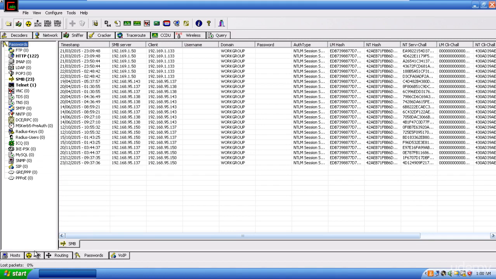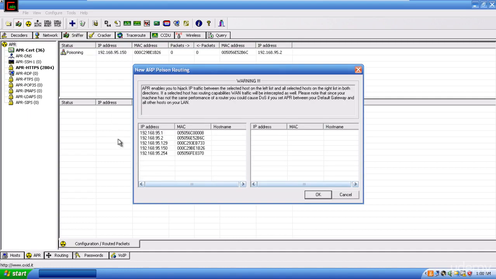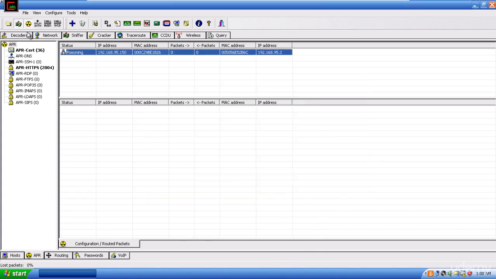We also went through APR, which is used for the man-in-the-middle attack, and we explained that attack in the man-in-the-middle video. We can click on the plus sign and specify the machine and the router, and we click on OK, and it will intercept any traffic going from this machine to the router. That could include websites, usernames and passwords, any kind of traffic. So this will establish a man-in-the-middle attack. And we also did that step by step in the man-in-the-middle video.